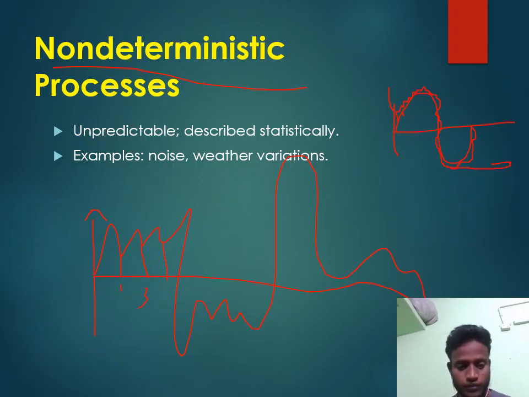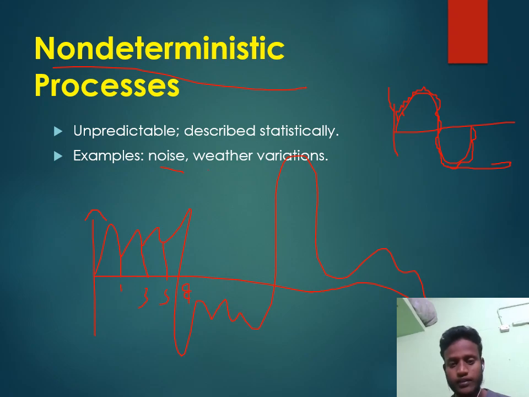The next value becomes 5, and the next value becomes 7 or 8. You can't determine what the next value of the signal is. This is called a non-deterministic signal. For example, what is noise?